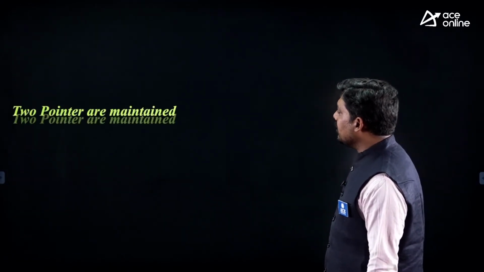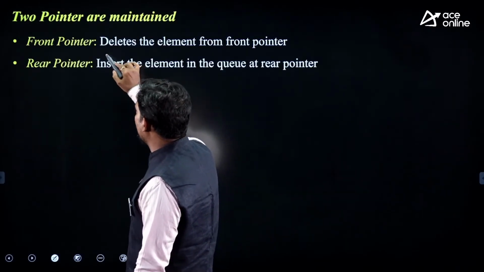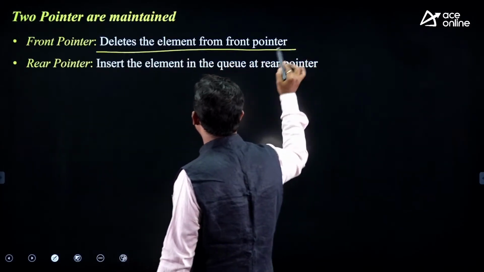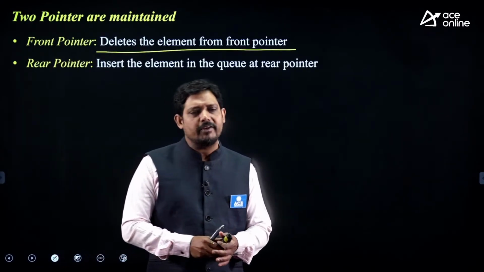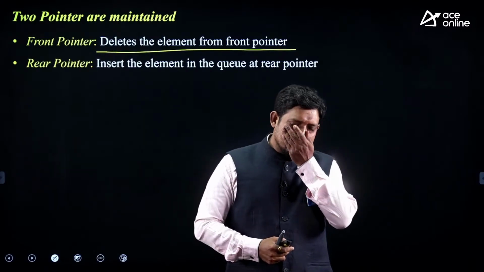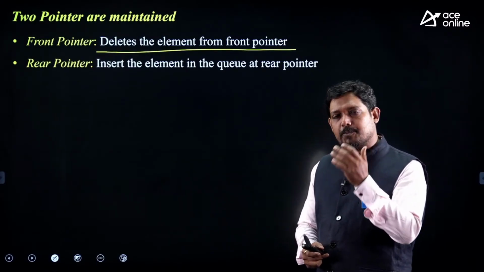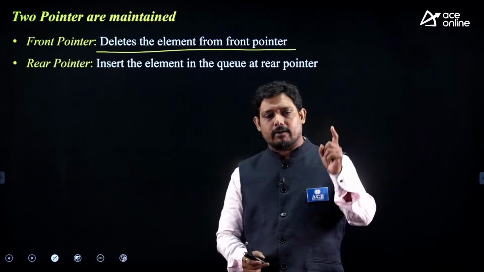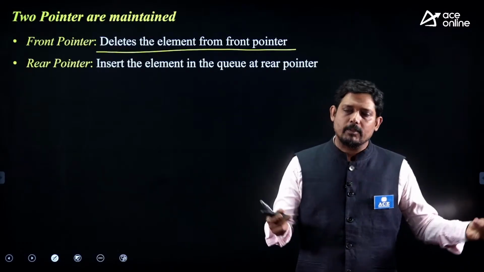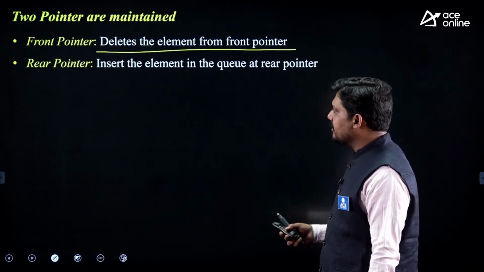So a queue has two pointers maintained, and the front pointer deletes the element from the front position. Pointer means index value; we need to maintain indexes. So which position element will be deleted? In a stack there was only one pointer, the top. But here we have two pointers, front and rear, where elements are deleted from the front.